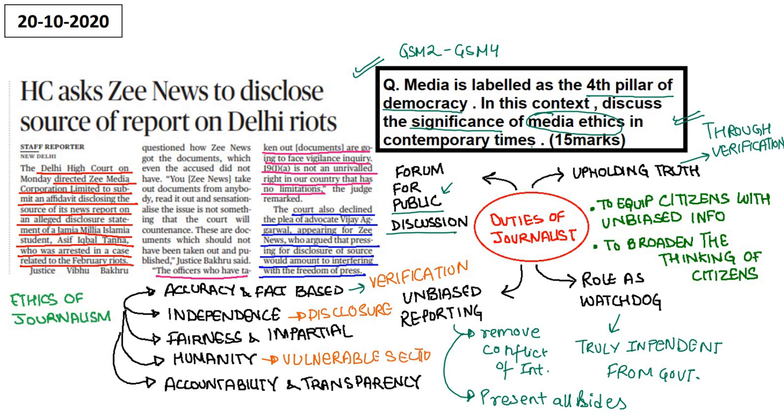Why focus on the vulnerable section? Because the people who have the means, the resources, the money, can afford justice for themselves. But what about the vulnerable sections, the poor, the SCs, the STs? The journalist should strive to cover the vulnerable section as a priority. Fifth is accountability and transparency. So these are the ethics of journalism that a journalist should follow.